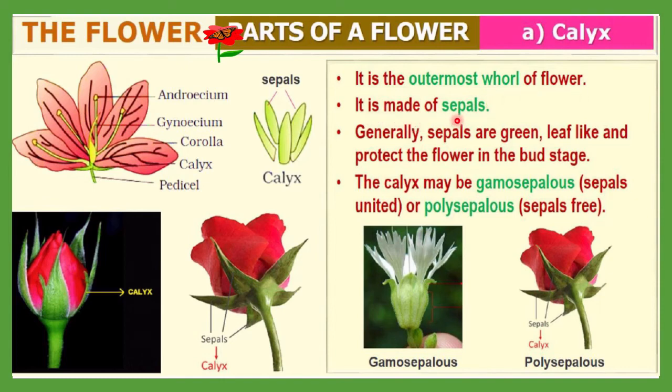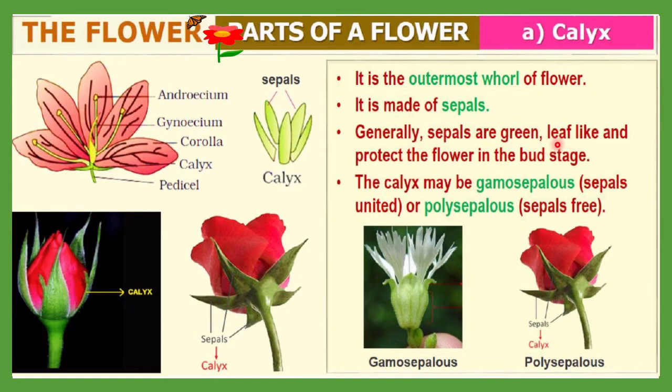It is made up of sepals. This all together is called calyx, but each individual part is called a sepal. Okay, all together is called the calyx structure, and individually each part is called sepals. Generally sepals are green. Mostly these sepals will be green. You can see here this is the sepals which is green. Here also sepals green. This is also sepals green. So mostly it is green in color.